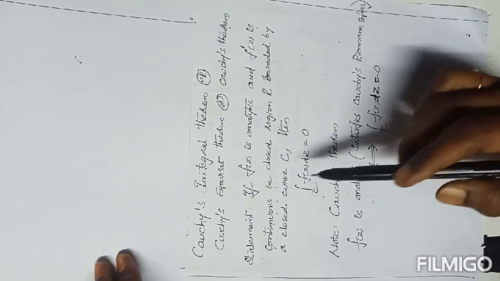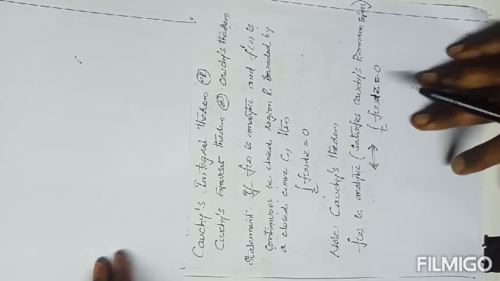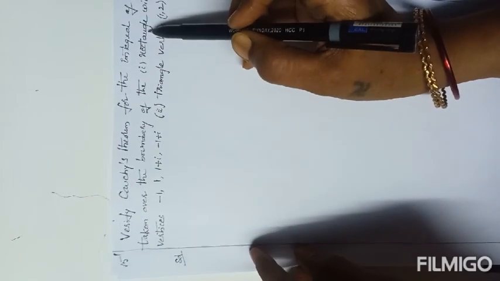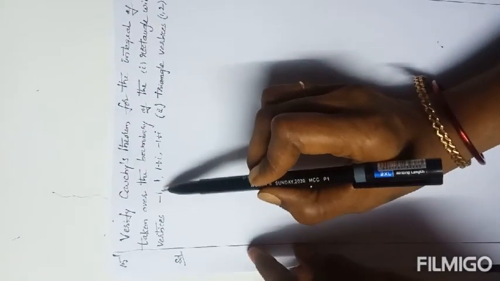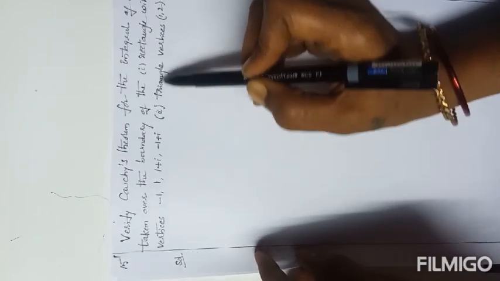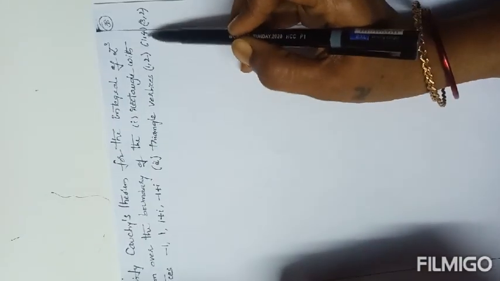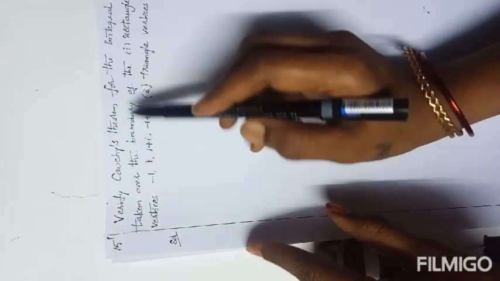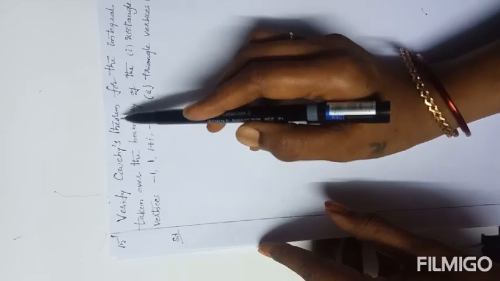Using this statement, we have to verify some given problems. So here the given question on Cauchy's theorem is: verify Cauchy's theorem for the integral of z cube taken over the boundary of the first one, a rectangle with vertices minus 1, 1, 1 plus i, minus 1 plus i. The second is a triangle with vertices 1, 2, 1, 4, 3, 2. So here we have to verify whether the given data satisfies Cauchy's theorem or not.